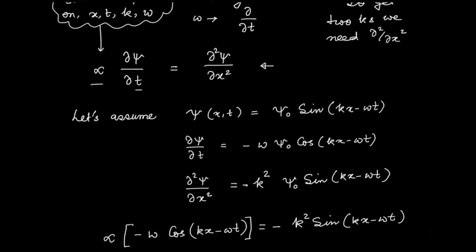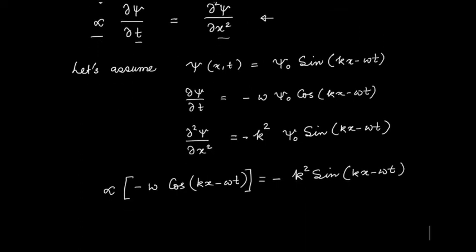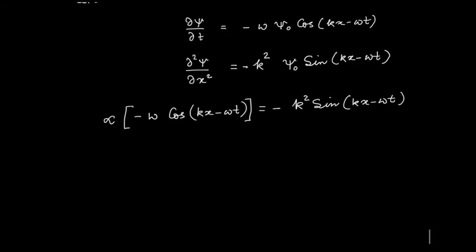You see that this is like 1 by t dimension here, and this is 1 by length square dimension here. So there has to be a constant which has certain dimension. All right, this is what I need to have. And you remember that alpha cannot be a function of k, x, omega or t.